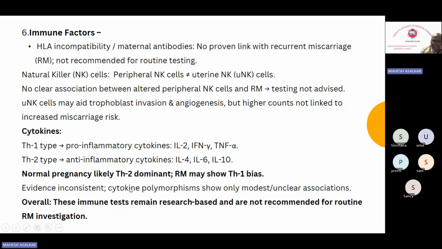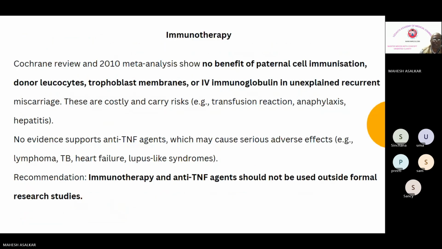So when they ask you which test is indicated, no, don't select these kinds of tests where there is no evidence. Okay. Now next, about immunotherapy: no benefit of paternal cell immunization, donor leukocytes, trophoblast membranes, or IV immunoglobulins in unexplained recurrent miscarriages. They are costly and carry risk of transfusion reactions, anaphylaxis, hepatitis, etc. What is the recommendation? Immunotherapy and anti-TNF agents should not be used outside formal research studies. Okay, so that finishes the immunological factor.